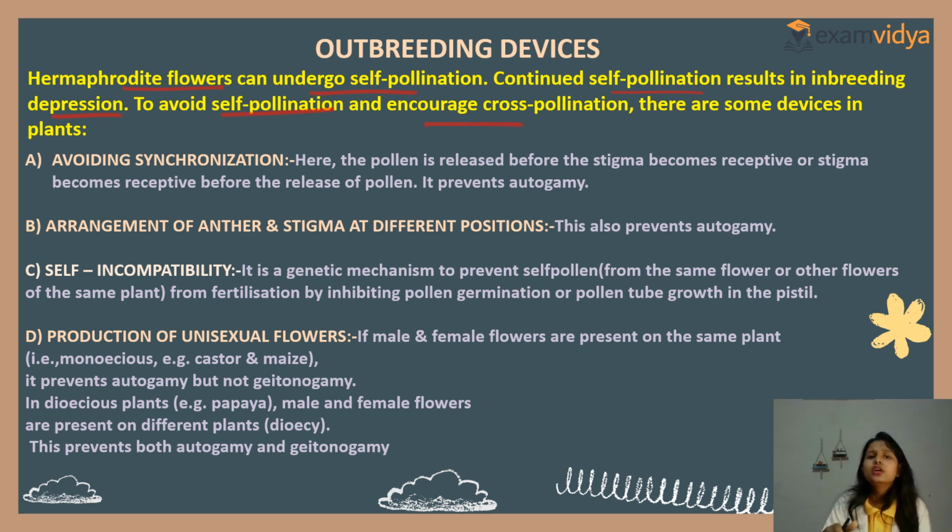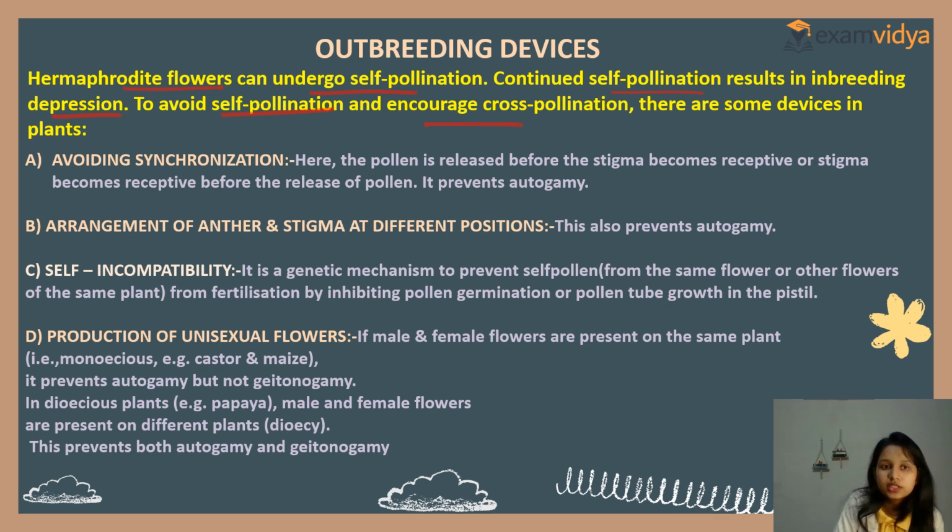Or we can say the question becomes, what will you use to avoid inbreeding depression? You will do cross-pollination to reduce inbreeding depression. Clear? What's the question? What will you use to avoid inbreeding depression? You will use cross-pollination. Clear?